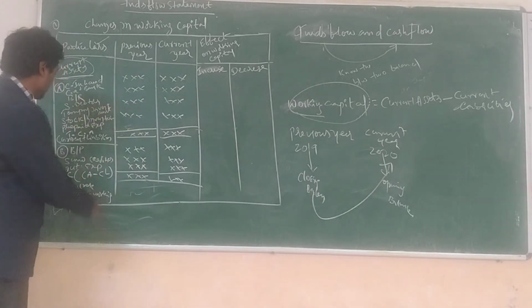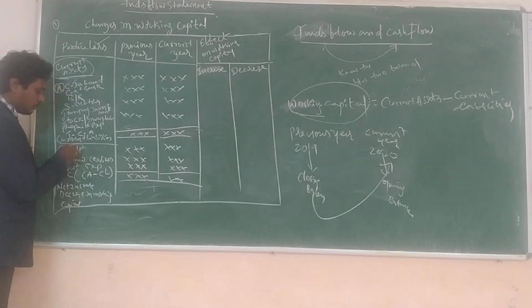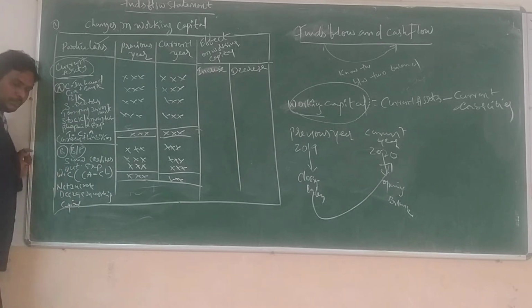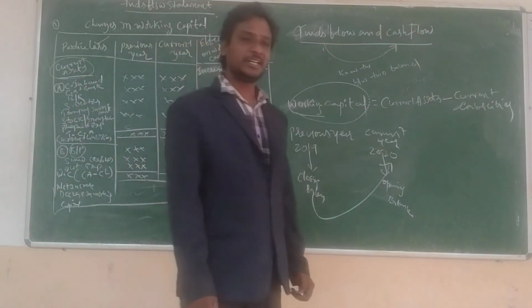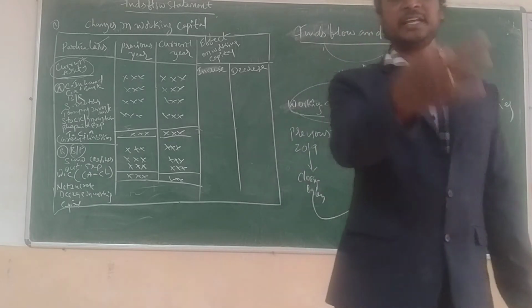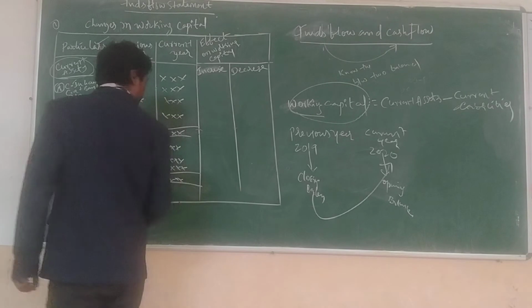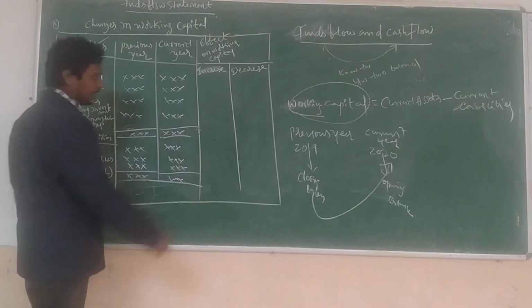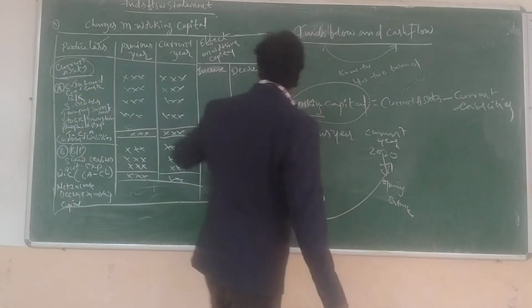This is the format. Next, current liabilities: bills payable, salary creditors, outstanding expenses, short-term loans and dividend payable. I already gave you the current liabilities; these are the current liabilities. Previous year and current year are the same: the previous year's closing balance is the current year's opening balance.